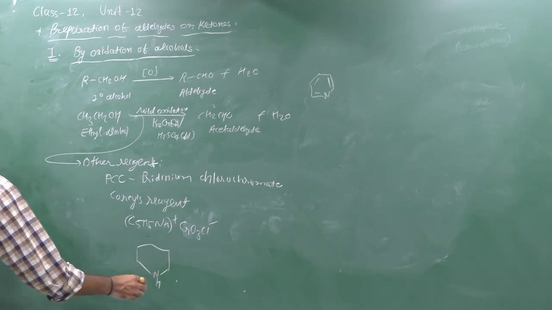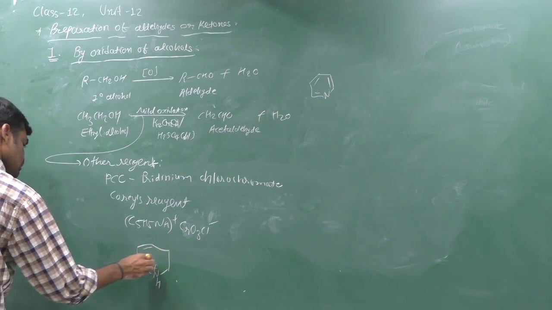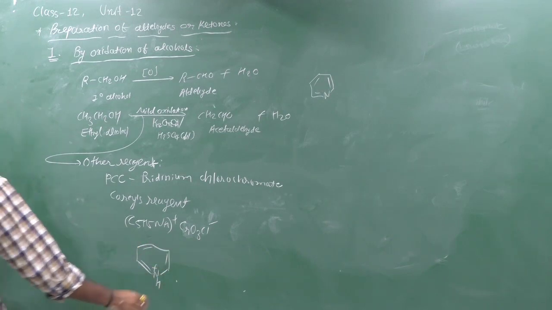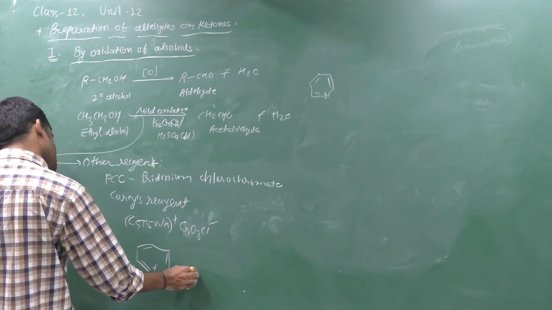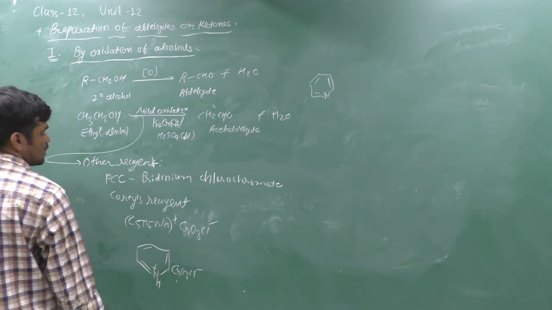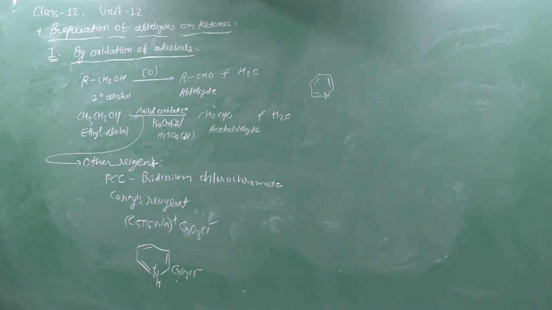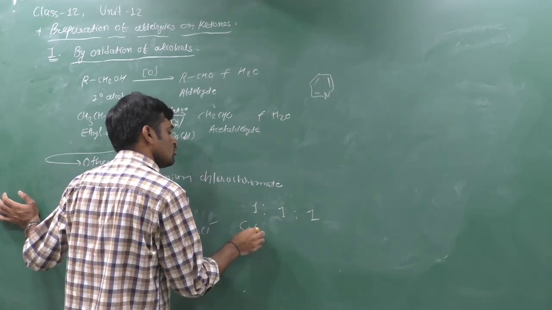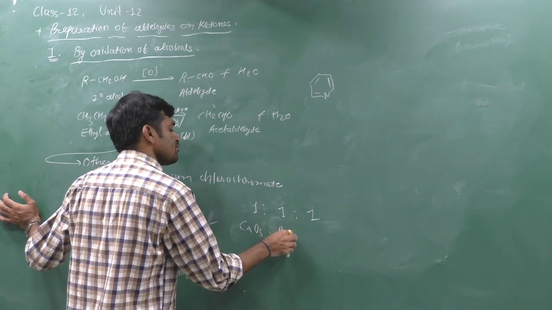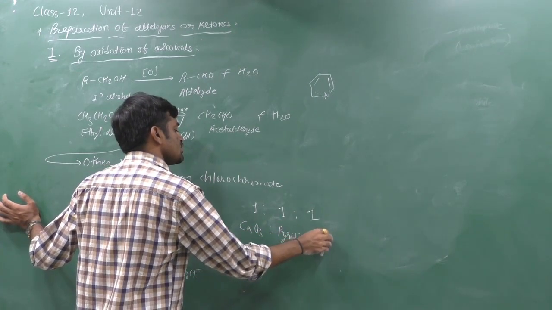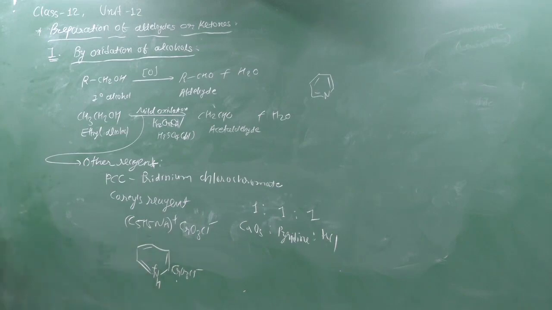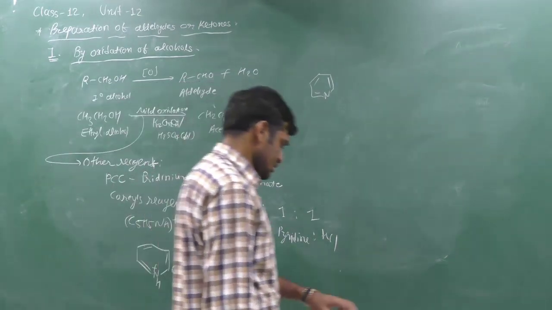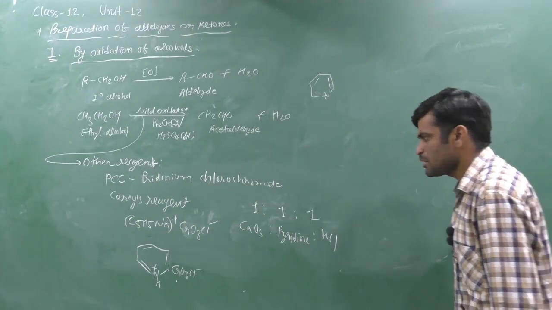NH has a positive charge, and here CrO3Cl minus is connected. It is PCC, pyridinium chlorochromate. It is a 1-1-1 mixture of CrO3, pyridine and HCl. If you mix CrO3, pyridine and HCl in 1-1-1 proportion, you can obtain PCC.